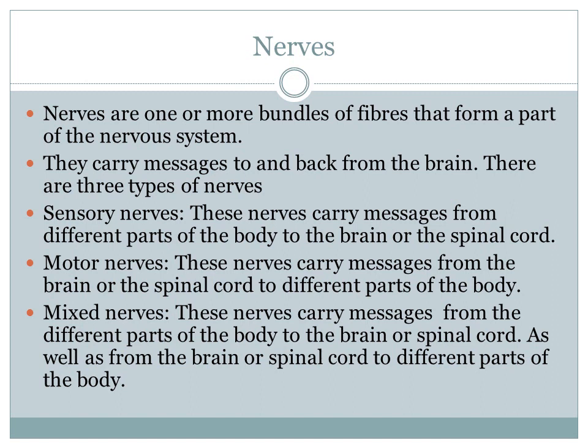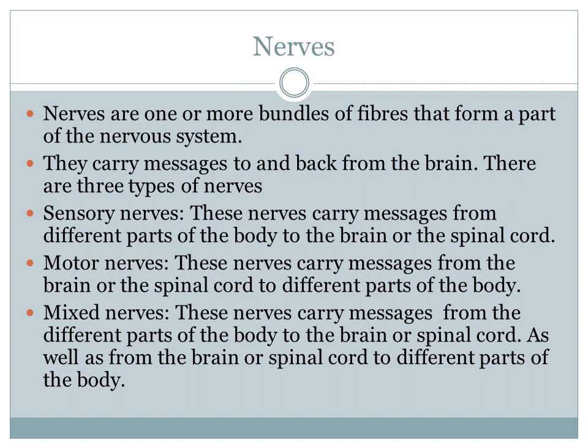From all over the body, the messages are carried and sent to the brain or spinal cord. These are called sensory nerves. And motor nerves, what do they do? They carry messages from the brain or spinal cord to the different parts of the body.